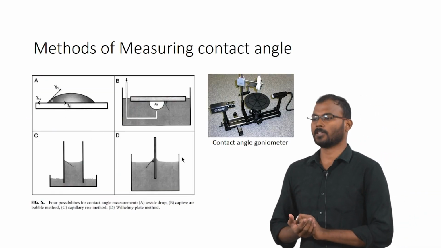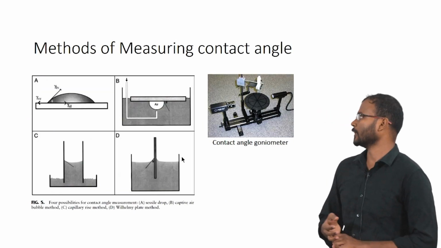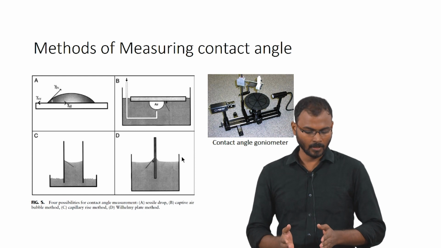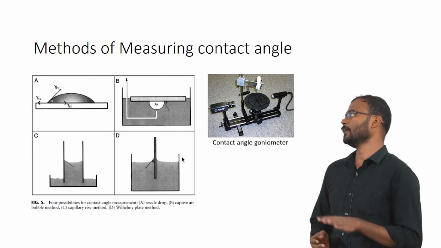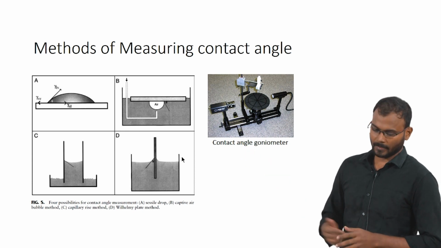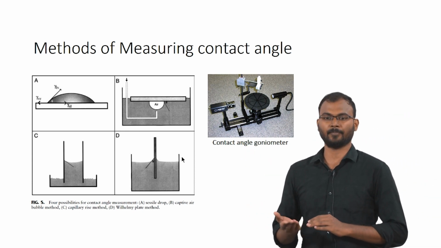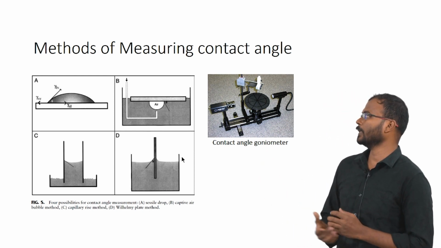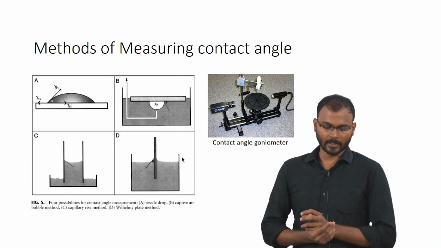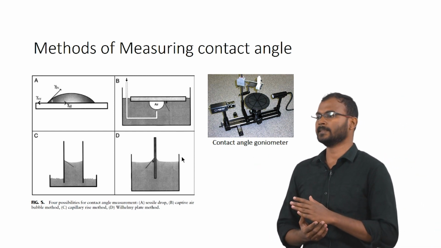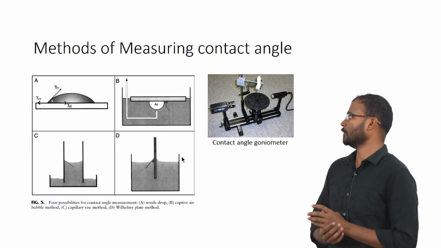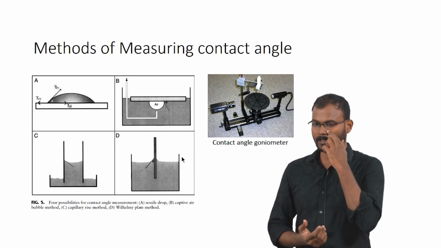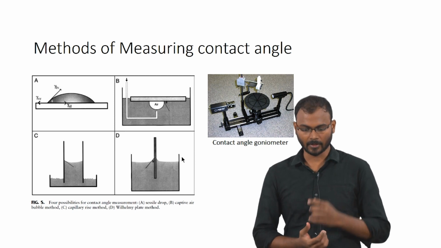So, for measuring the contact angle, we use an instrument called goniometer, contact angle goniometer. There are different types of measuring contact angle available. One is a sessile drop method, which is the widely used technique. So, in picture A, you can see there is a material surface and you put a drop on the material surface and you measure the angle between the solid liquid interface and the liquid interfaces. So, you draw a tangent at the point of contact and measure the angle on that interface area. That will give you the contact angle, that will show whether the material is hydrophobic or hydrophilic.